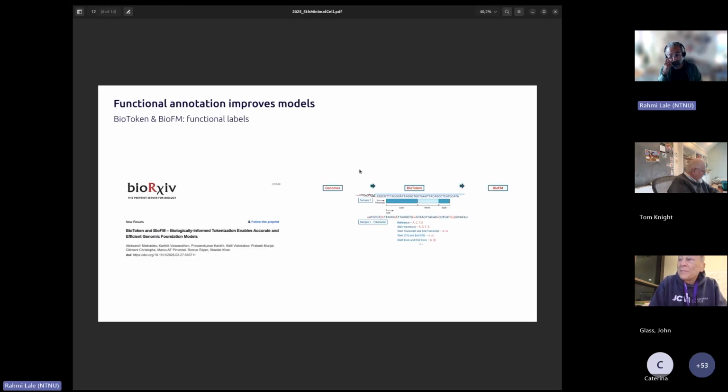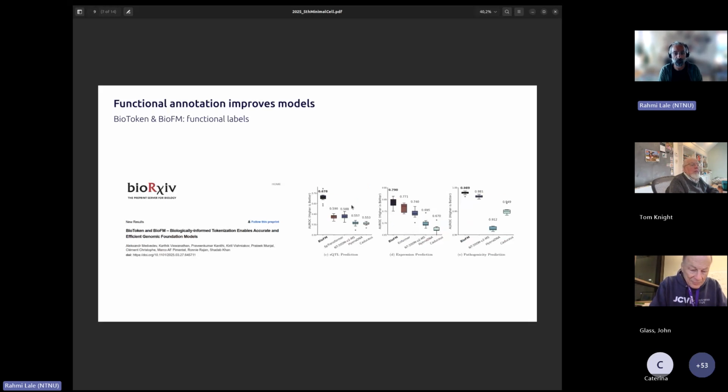This has also been exemplified by one of the recent efforts, the BioTOCA and BioFM framework. In this study, they showed that by keeping the primary sequence as the base data, with practical genome sequences but not extending the genome size, and by increasing the functional annotation, things like introns and exons, where the transcription starts and ends, and the coding sequences, this leads to improved functional prediction using these models.